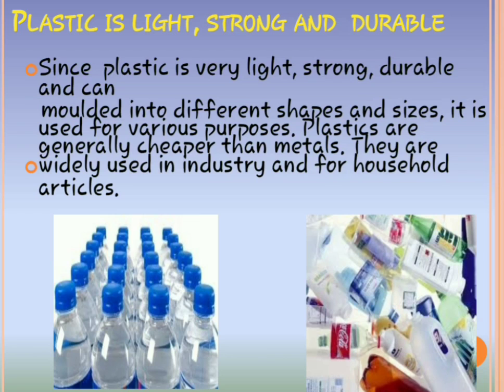It is all because plastics are very cheap, so everyone can afford them. They are widely used in industries and for household articles, because of their non-reactive character, light weight, strength, durability, and cheap availability.